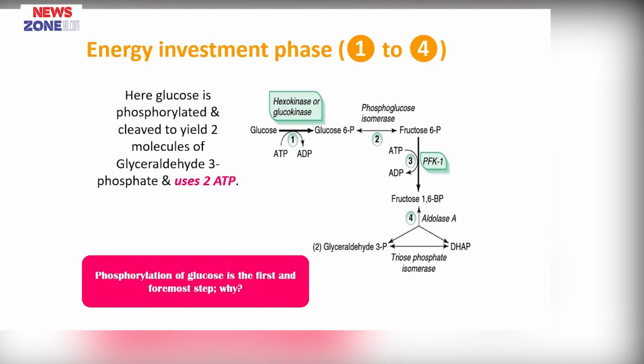In step 4, conversion of fructose 1,6-bisphosphate to glyceraldehyde 3-phosphate and dihydroxyacetone phosphate occurs. Aldolase A breaks the fructose 1,6-bisphosphate into two 3-carbon molecules. Number 1, a 3-carbon molecule with a phosphate, that is glyceraldehyde 3-phosphate, and number 2, a 3-carbon molecule with a phosphate, dihydroxyacetone phosphate. This enzyme breaks this bond without using water. So, it is a lyase enzyme. That means aldolase A is a lyase enzyme.